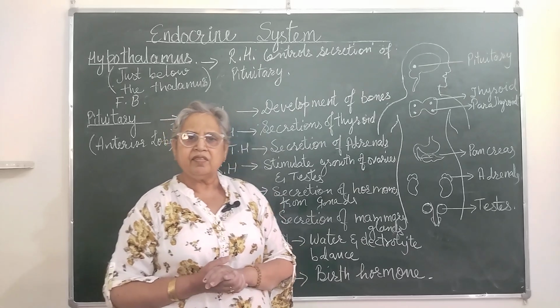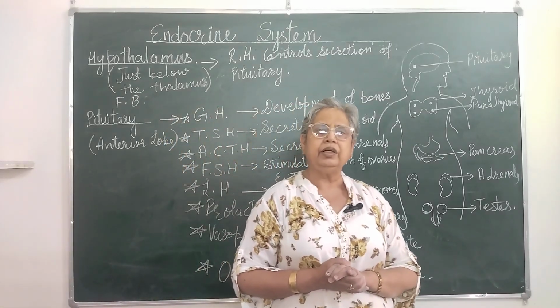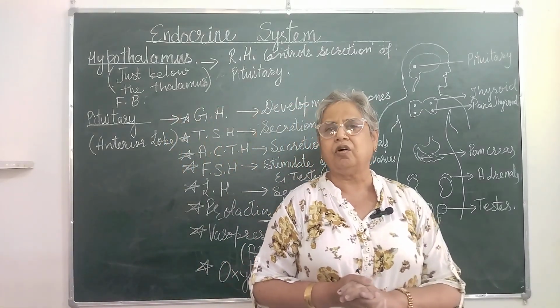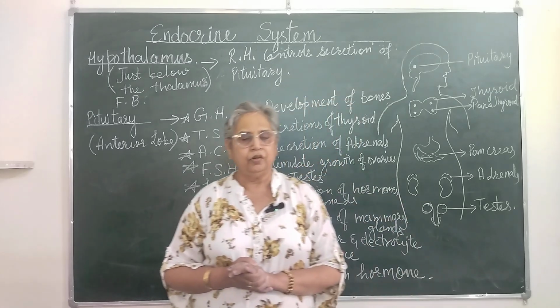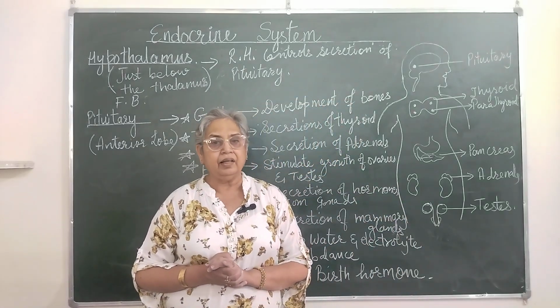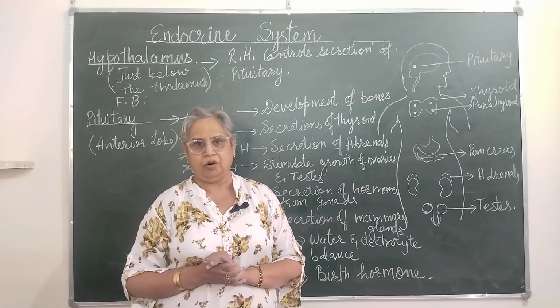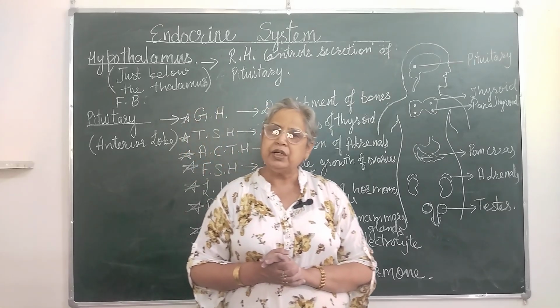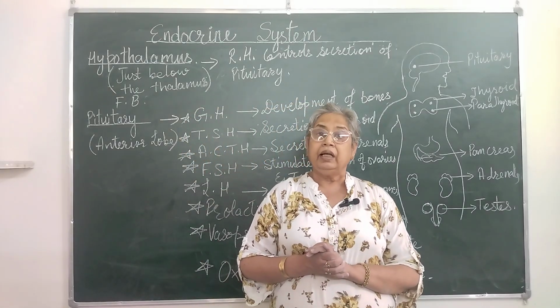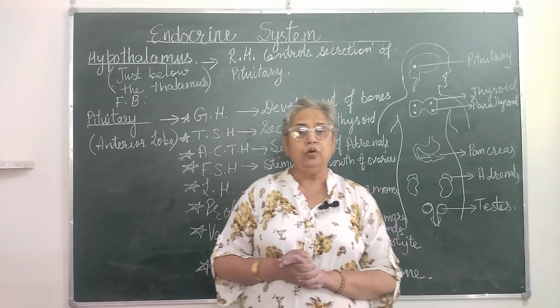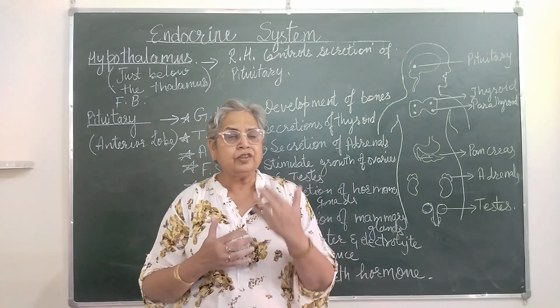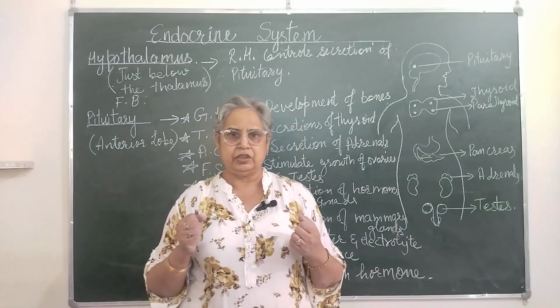So the important secretion which we are going to deal with in your syllabus is called adrenaline. Okay, so adrenaline is also called fight or flight hormone or emergency hormone. It helps you to act during emergency situations.